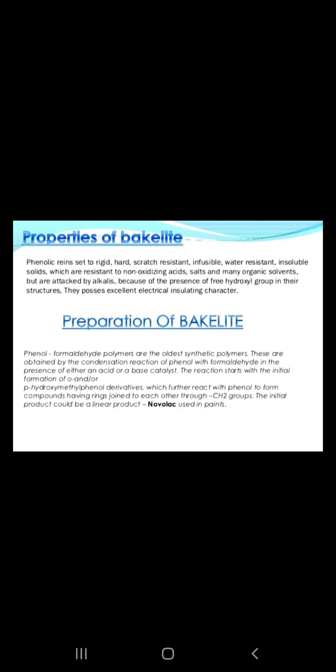Properties of bakelite: phenolic resins set to rigid, hard, scratch resistant, inflexible, water resistant, insoluble solids, which are resistant to non-oxidizing acids, salts and many organic solvents, but are attacked by alkalis because of the presence of free hydroxyl groups in their structure. They have excellent electrically insulating character.